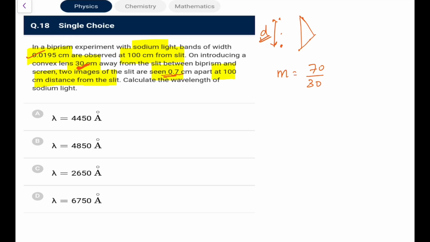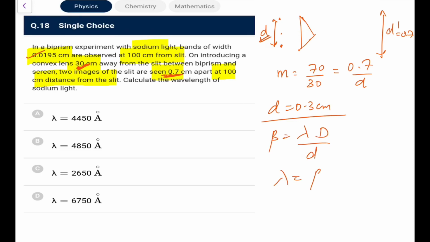So this 70 by 30 is the magnification, that would be equal to the final gap that we have got, let's say d dash, by d. That ratio will give us d, not D, the D would be some other variable. D dash is the gap you have observed, which is given as 0.7. So it would be 0.7 by d, that is the formula. From here d comes out as 0.3 centimeters, and you can directly say fringe width is equal to lambda D by d. So lambda would be equal to fringe width into d by D. Fringe width is already given, so put 0.0195 centimeters into d, which we have calculated as 0.3 centimeters, upon this 1 meter.